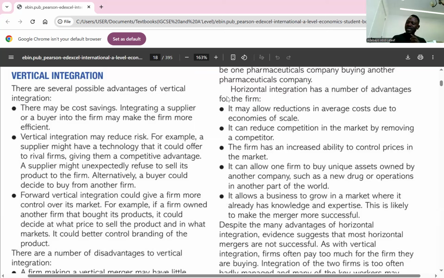Yes, sir. The second one, it reduces the risk, as integrating firms handle the supply chain, which may in turn give them a competitive advantage over competitors. It reduces the risk because now the supply chain belongs to you. So you're not going to wait for your suppliers anymore because you become the supplier, and that would give you an edge over your competitors. Do you get it or not?